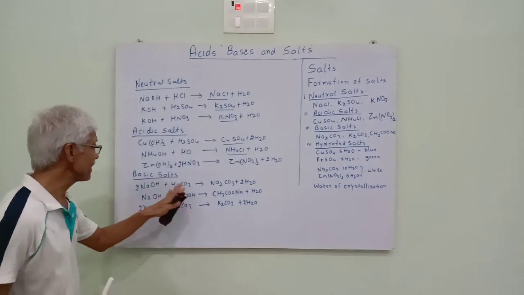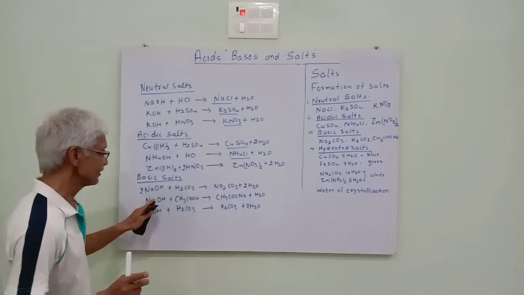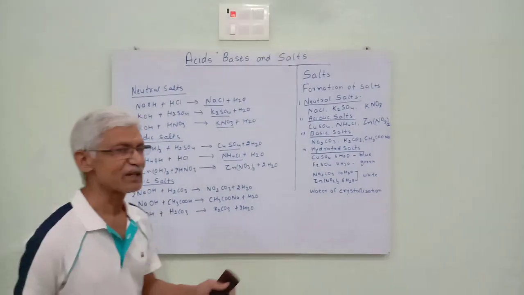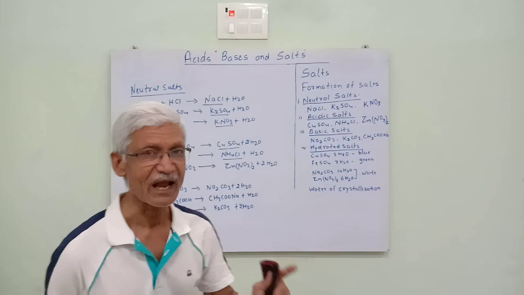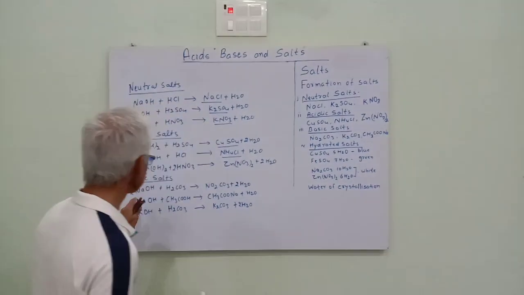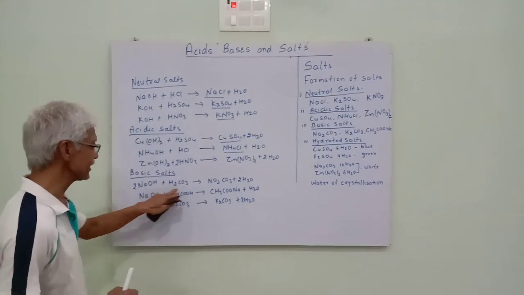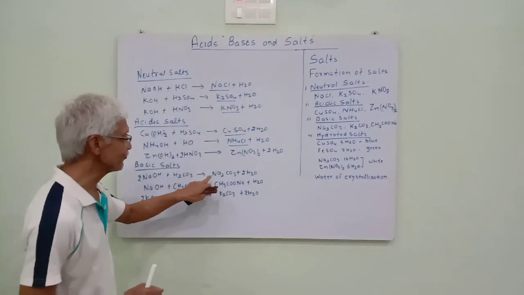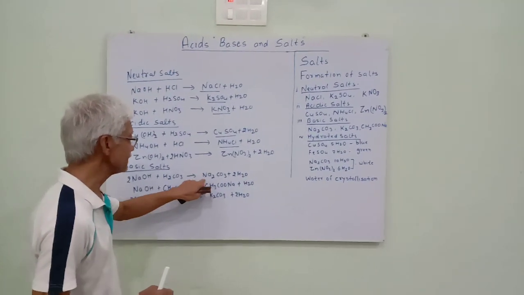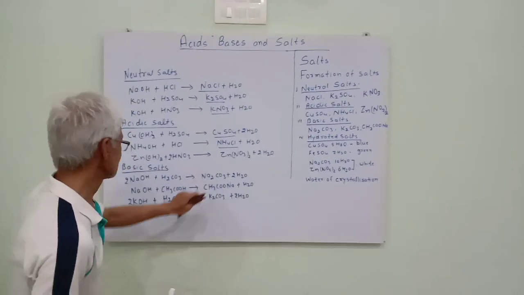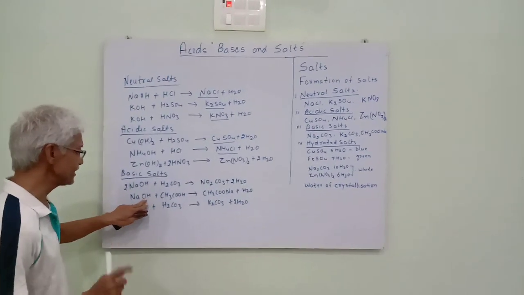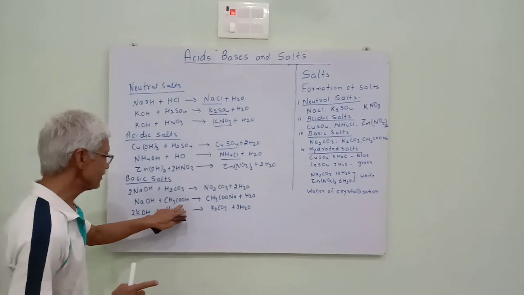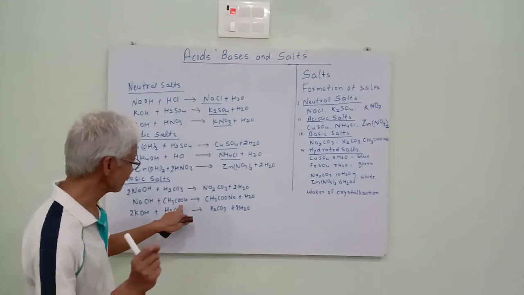Similarly, salts may be basic when salts are prepared by the reaction of a strong base and a weak acid. Like when sodium hydroxide reacts with carbonic acid, it is a very weak acid. When they react, they form sodium carbonate. It is a basic salt. Similarly, NaOH is a strong base and acetic acid is a weak acid.